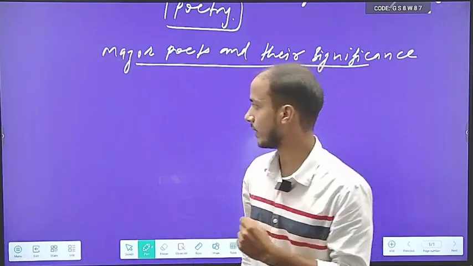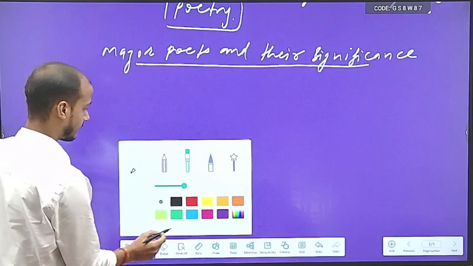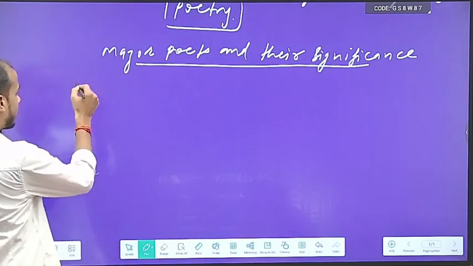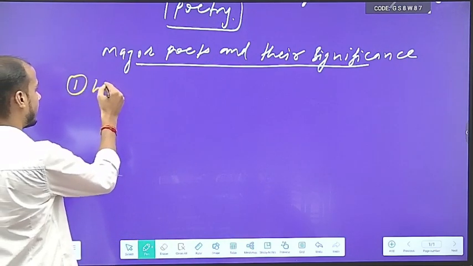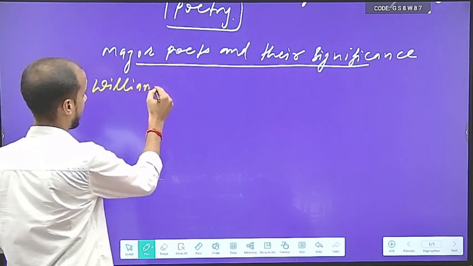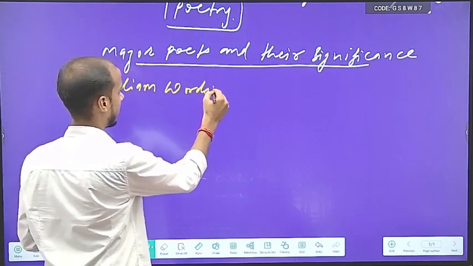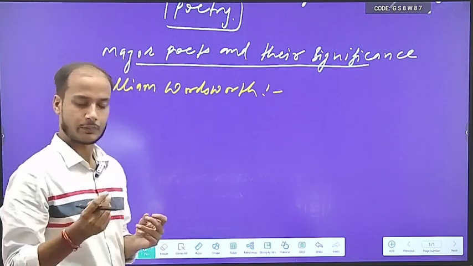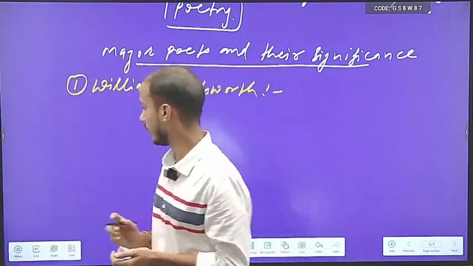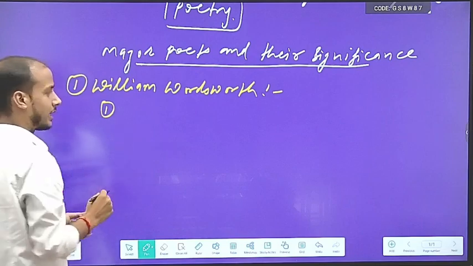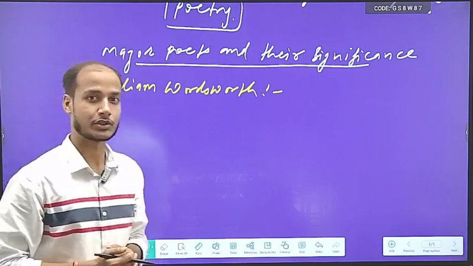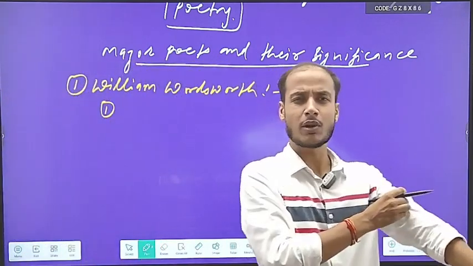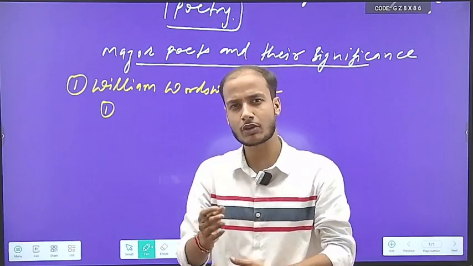So let's understand. The first poet, William Wordsworth. Let's understand a few points about William Wordsworth. First of all, William Wordsworth, he is called the father of romantic age. Very important. Why is he called the pioneer, the father or the leader of romantic age?